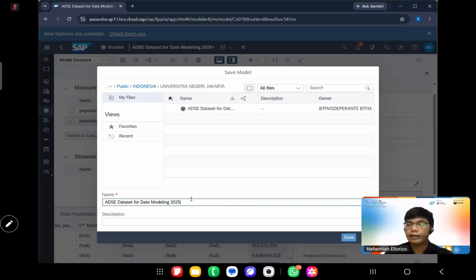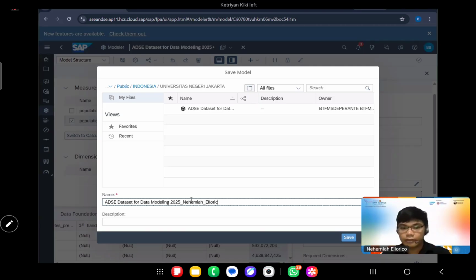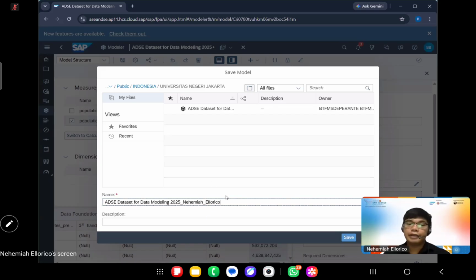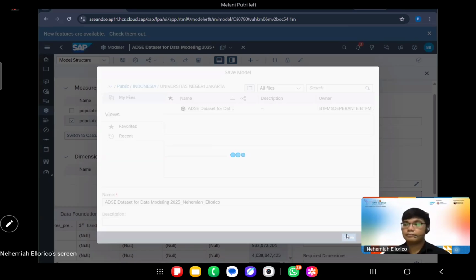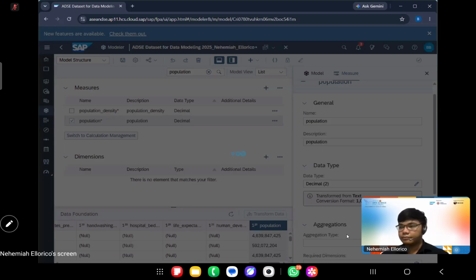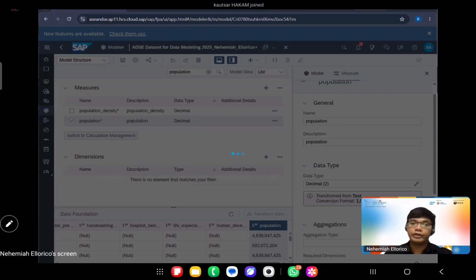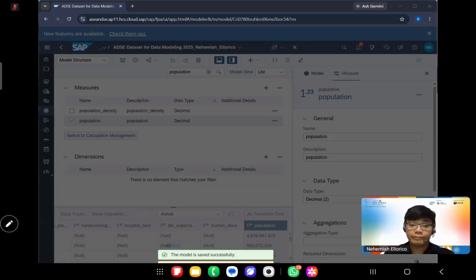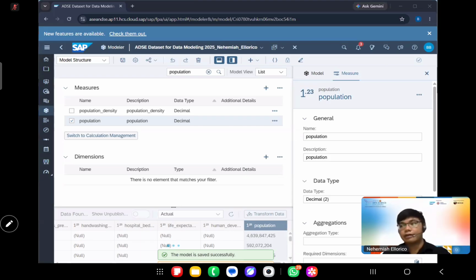Just put an underscore and then your name there. Again, it's public, and inside the public folder we have Indonesia and Philippines. We will save it in the Indonesia folder and in the folder of our university. Okay, done. Please give a thumbs up if you're done.